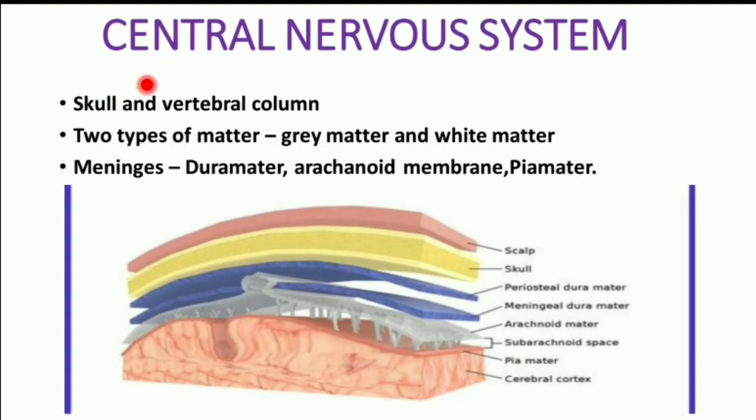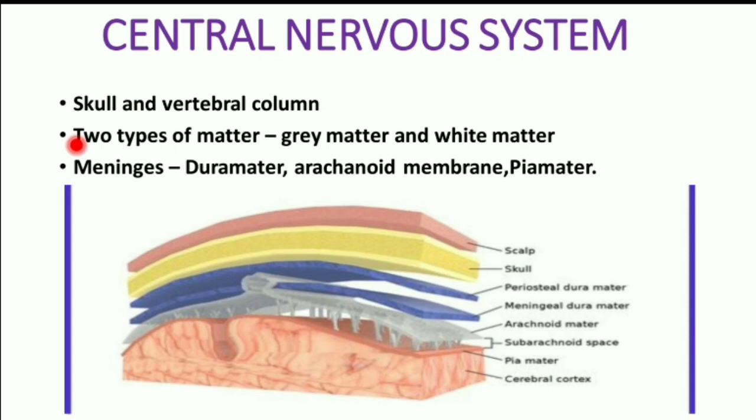First we'll see about the central nervous system. It consists of brain and spinal cord. Both are delicate structures. They are protected by thick bony cavities like skull and vertebral column. Brain is located in the skull and spinal cord is located in the vertebral column.